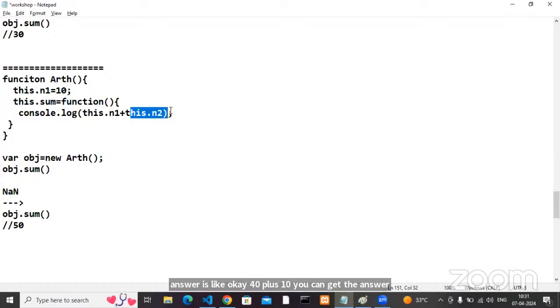So you can think at the next level. I have a class. In my class, I'm expecting one member, but that is not there. But still I need that member inside the class.